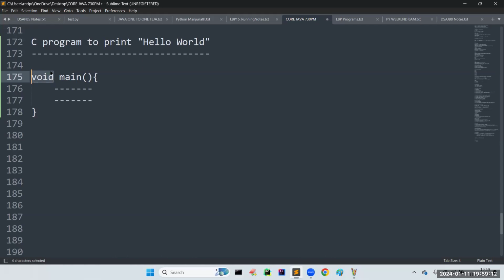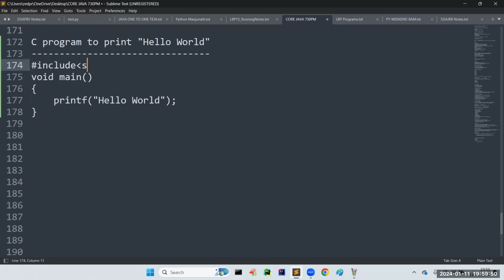Void means empty, nothing. And here we have to write one beautiful function with the name printf. It is a predefined function. Within double quotations, whatever message you give will be printed on the screen. Sir, you have written the main method code, but who has written this printf code? Some library is there, and in that library they provided the implementation for us. Sir, what do we have to do? You have to link that library.